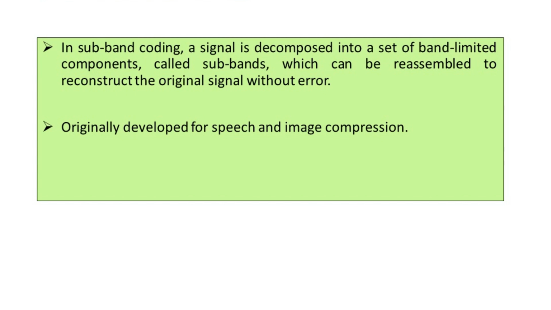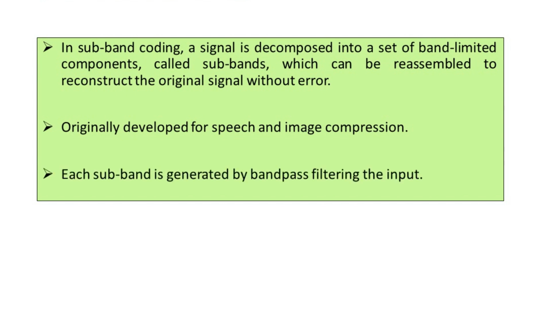Here each subband is generally obtained by bandpass filtering the entire input information. If the bandwidth of the resulting subbands is smaller than that of the original signal, then the subbands can be downsampled without loss of information.